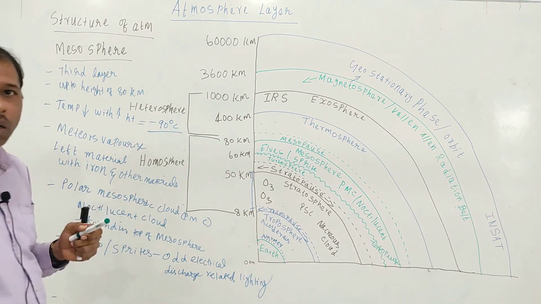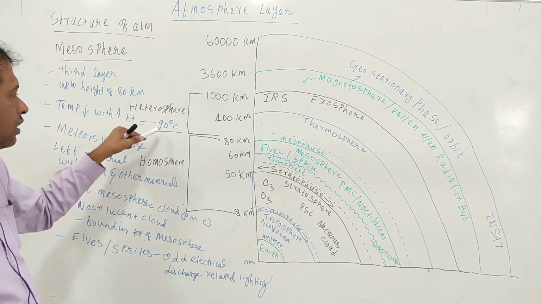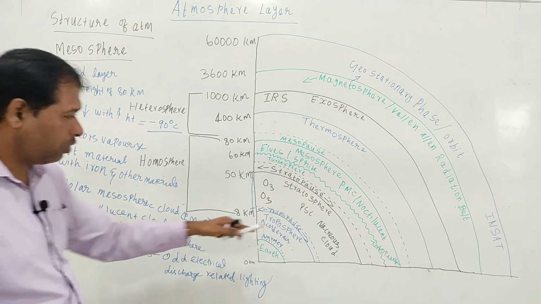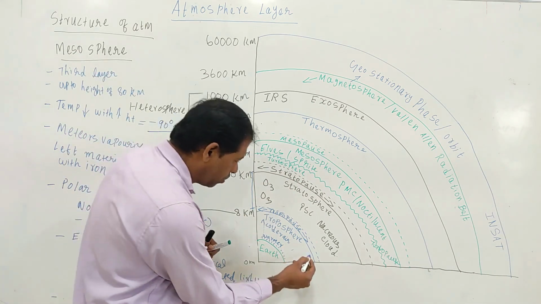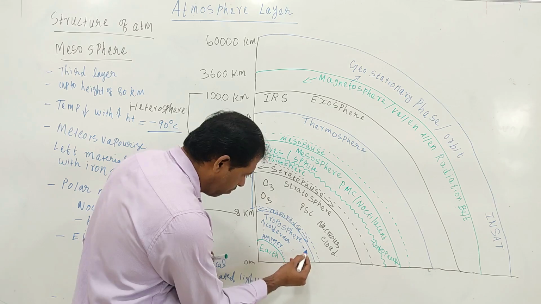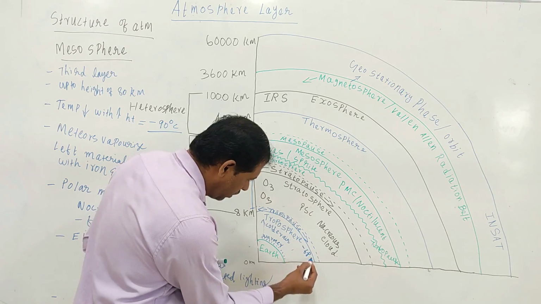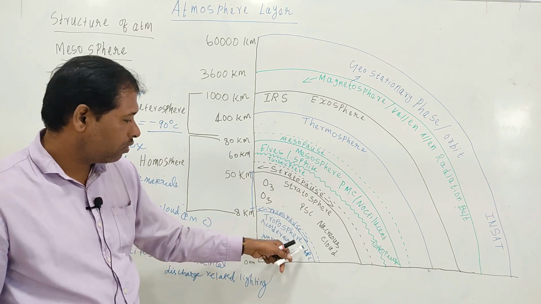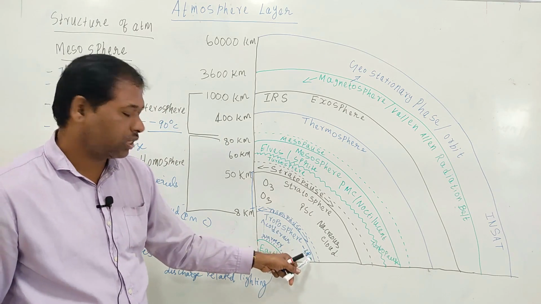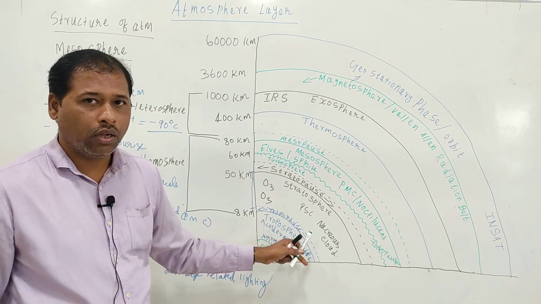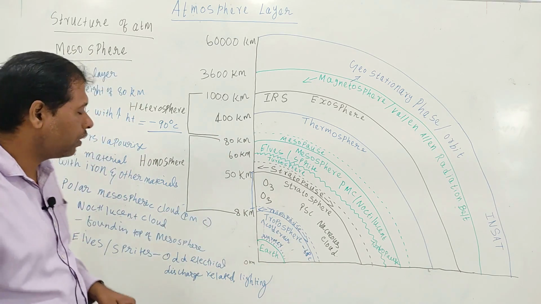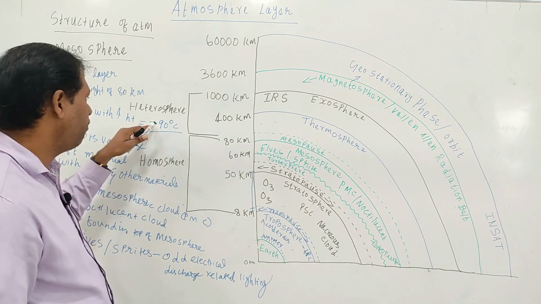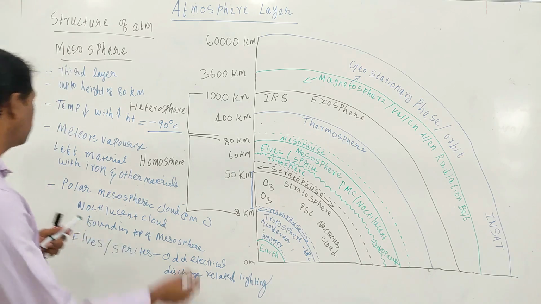It can reach minus 90 degrees Celsius at the top of the mesosphere, whereas at the top of the troposphere you find minus 60 degrees Celsius.